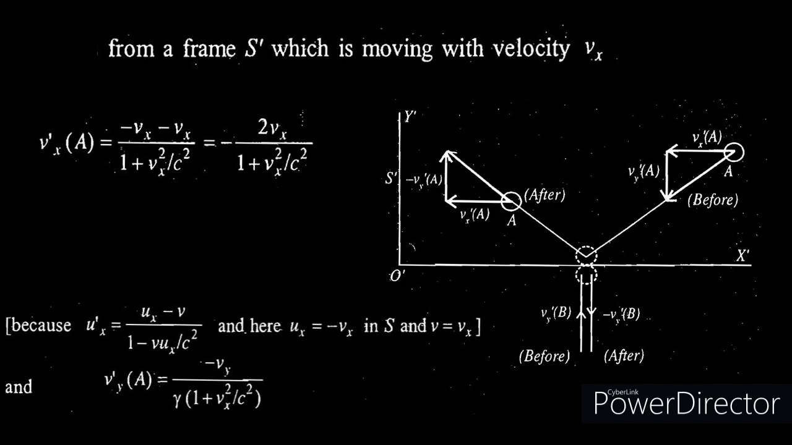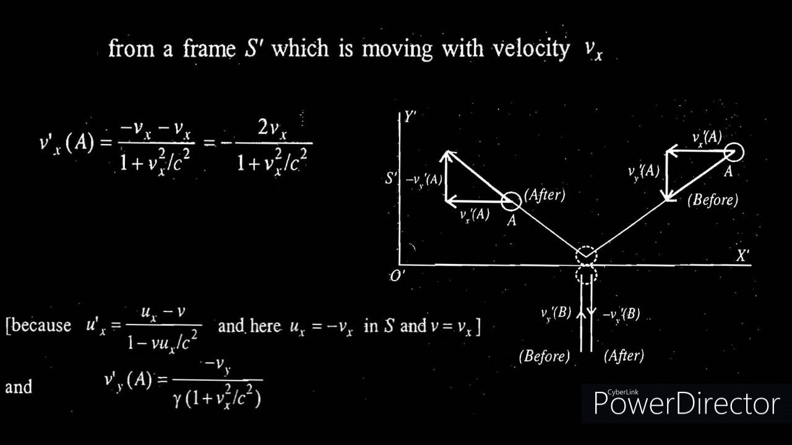This is the velocity of the particle A in the x direction when observed from a frame of reference S prime, which is moving with a velocity v in the positive x direction before collision. After collision also the velocity is the same, so the velocity after collision will have exactly the same form.